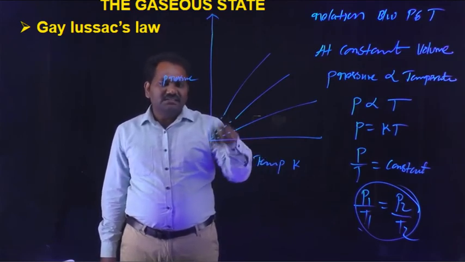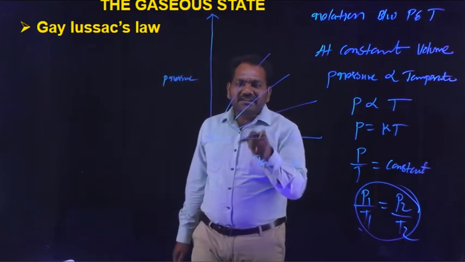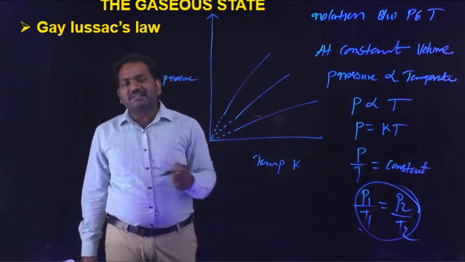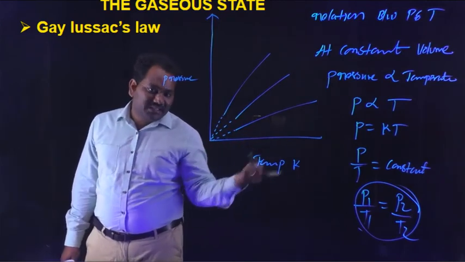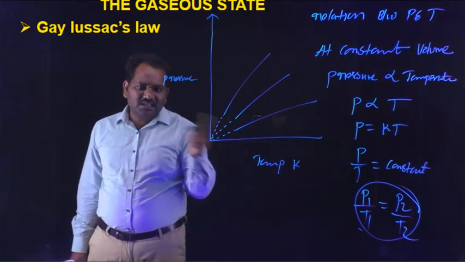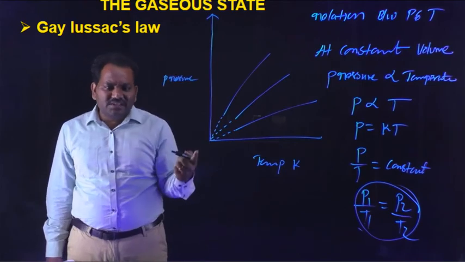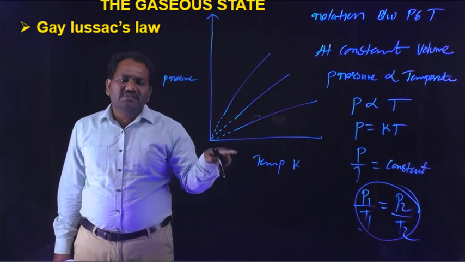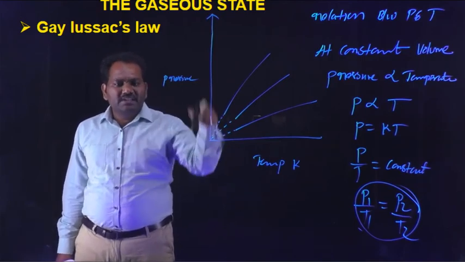If the temperature is taken in degrees centigrade, the pressure reaches 0 at minus 273 degrees centigrade. Similarly, in the Charles' law graph, the volume reaches 0 either at minus 273 degrees centigrade or at 0 kelvins. Here also pressure reaches 0.